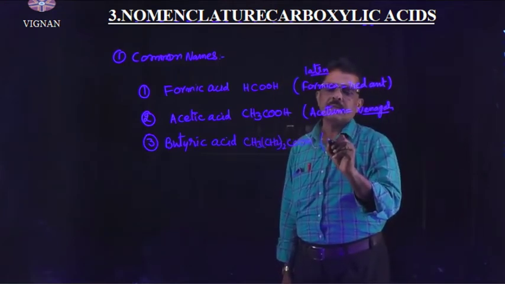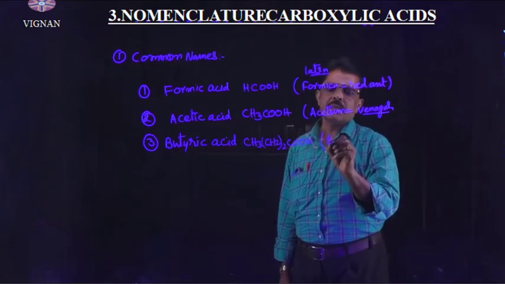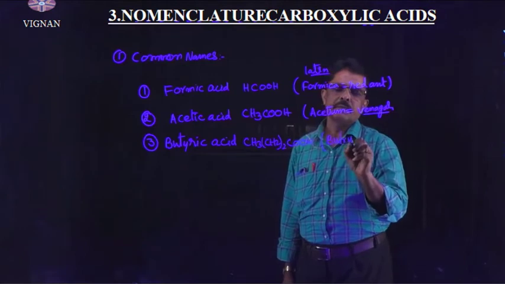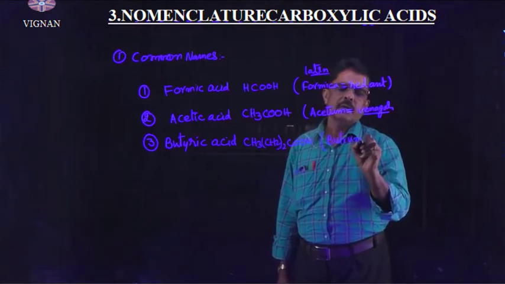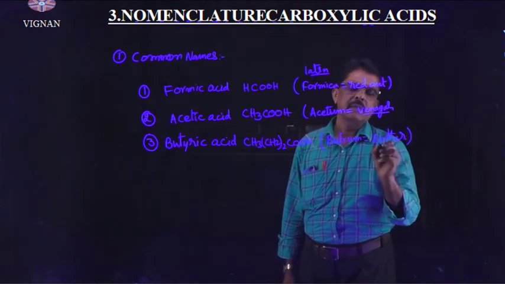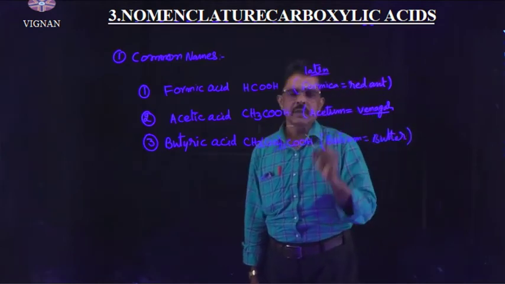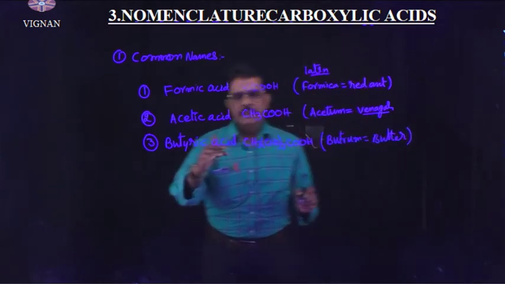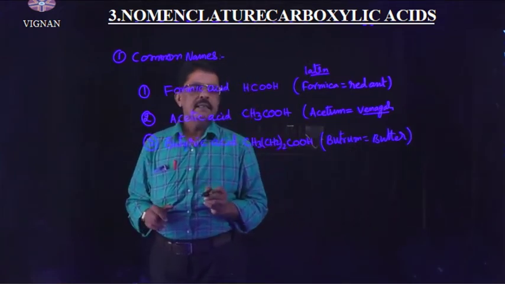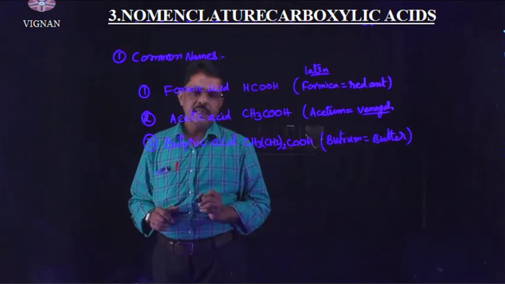In Latin, butrum means butter. Butter's Latin name is butrum. Hence, it is available in the butter, so it is named butyric acid.